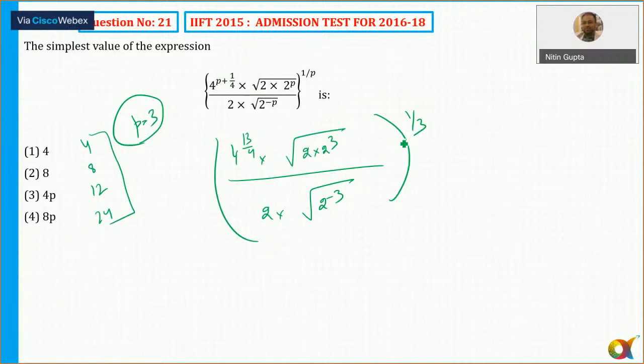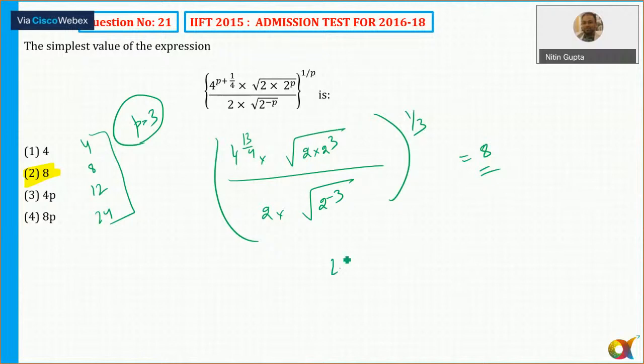2 raised to power 4 is 16, so this will come out as 4. This is coming out as 8. 8 means the answer should be option number 2, isn't it? If you're getting 8, then the answer is option number 2. So this was also an easy one. So can I move to the next question now?